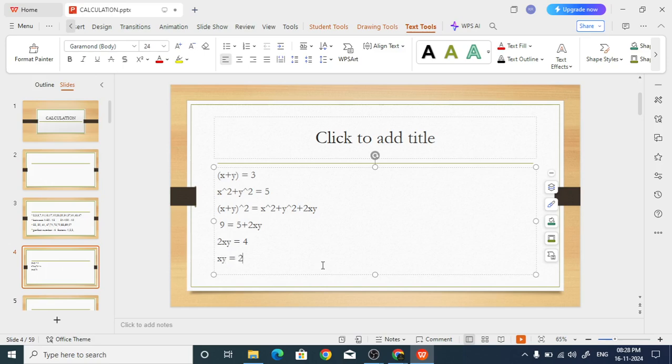Are you getting xy equal to 2? Yes. Are you getting xy equal to 2?